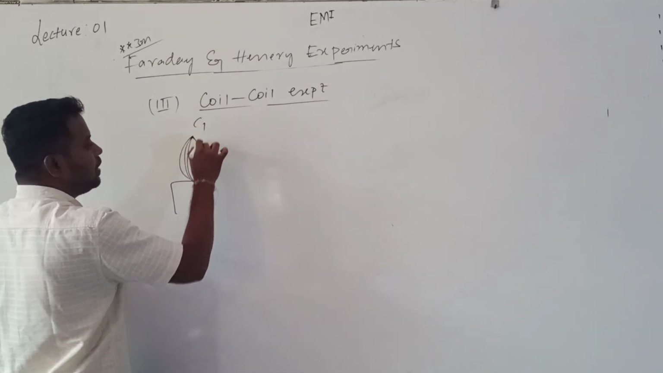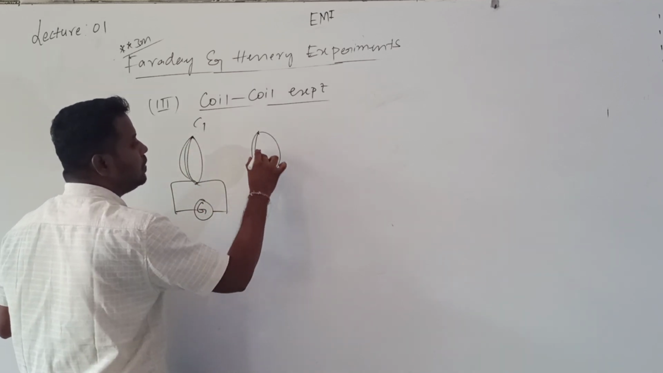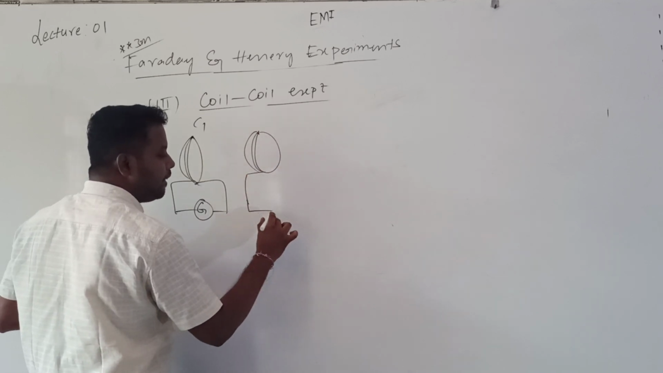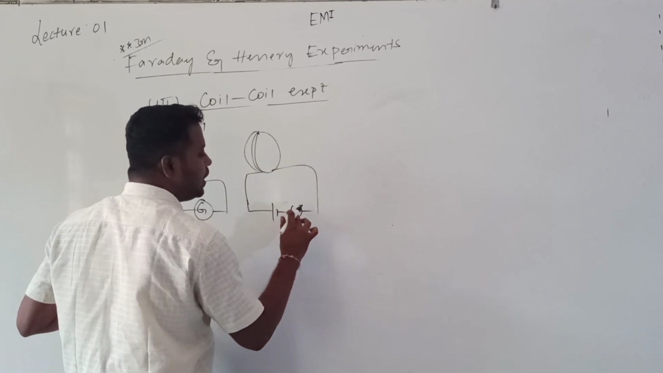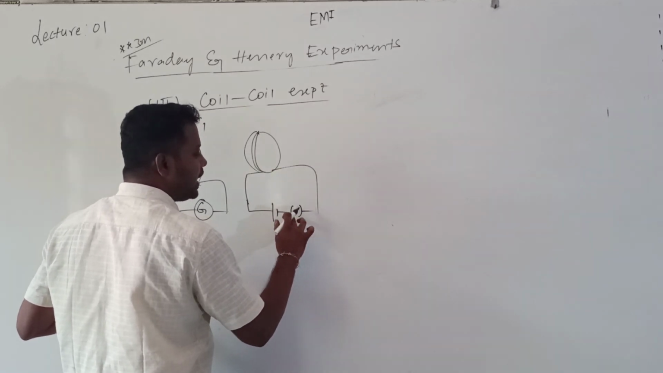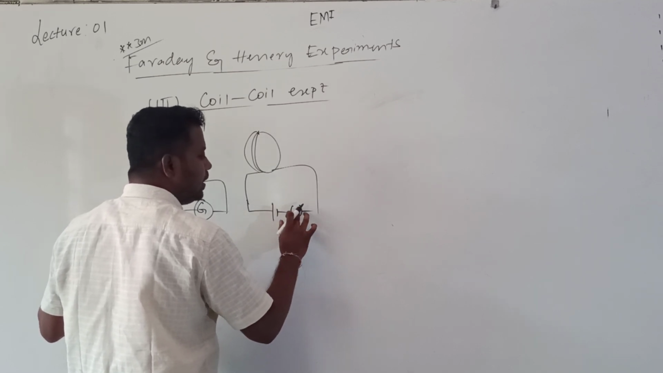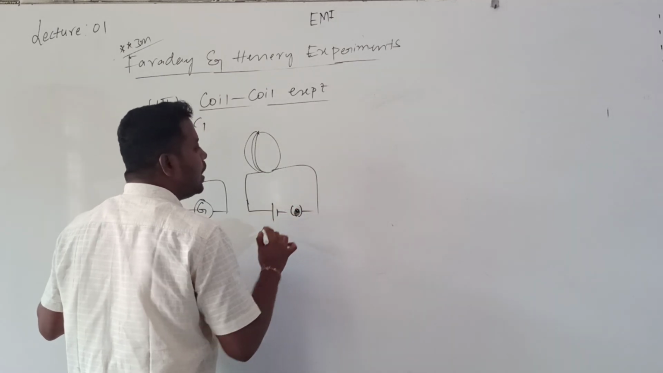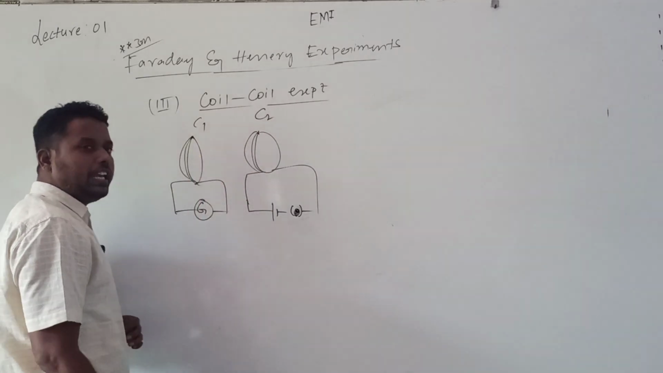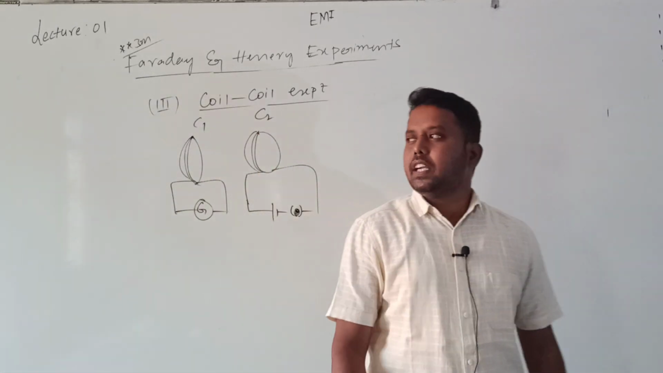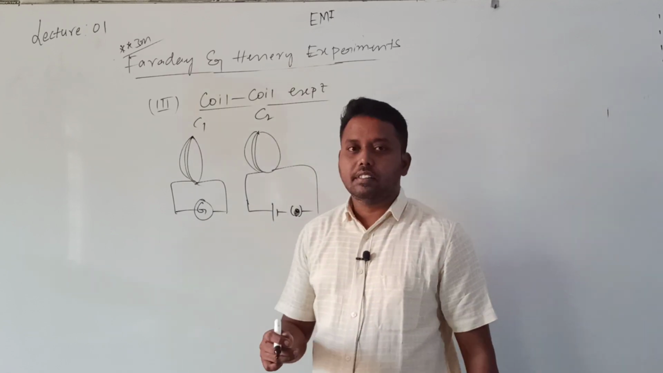One is C1, which is connected to a galvanometer, and the other is C2, which is connected to a DC battery with the help of one plug key. Okay? What is the difference? In the last experiment the plug key was not there. Here the plug key was there. But in this experiment both C1 and C2 are fixed.